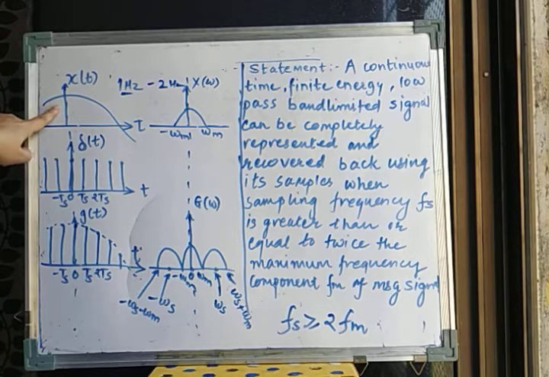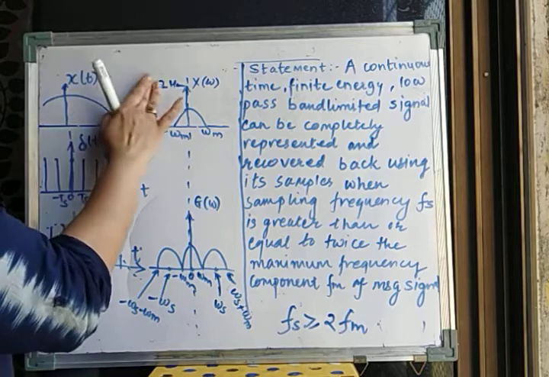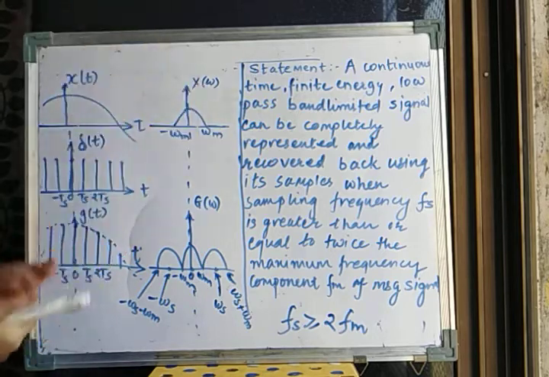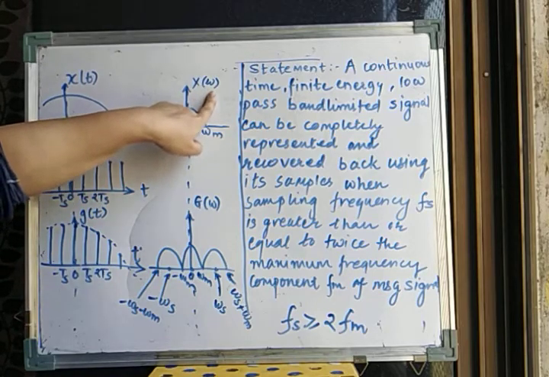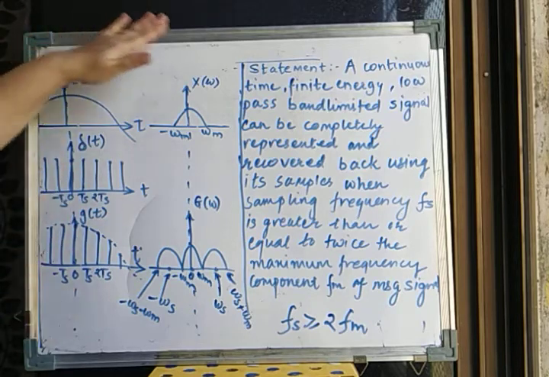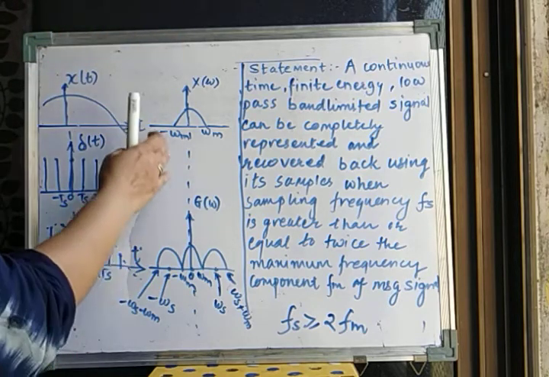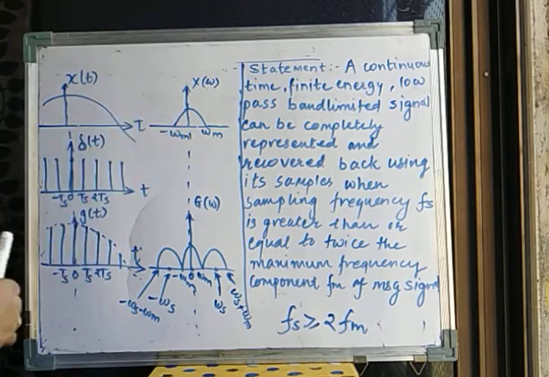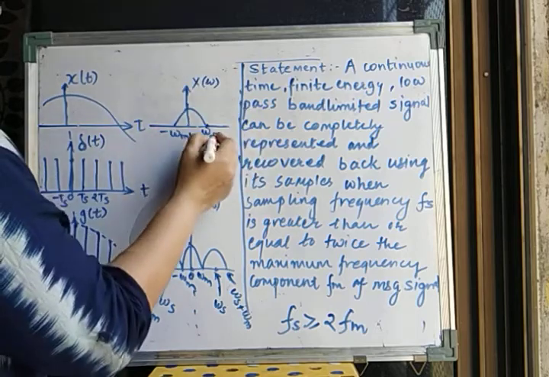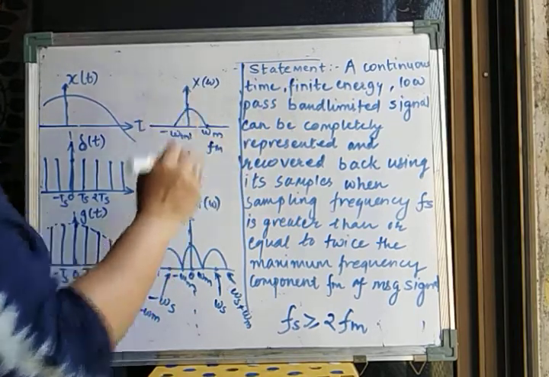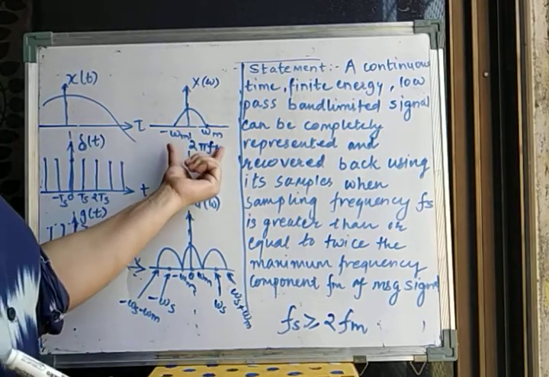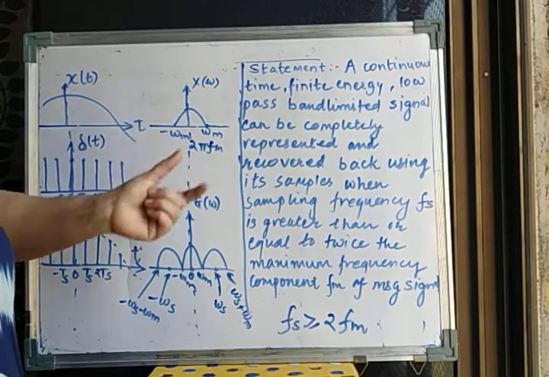Now how will I come to know that this is passed through a low pass band limited signal? Here I have shown its frequency response X of omega. So we have drawn the Fourier transform of this. This is the time domain, and these are the frequency domain signals. In the frequency domain, we will come to know that yes, it has been passed through a low pass filter where its maximum frequency is omega. We know that I can represent a frequency as FM also, or 2 pi FM. So we are taking care that this signal has been passed through a low pass band limited signal.